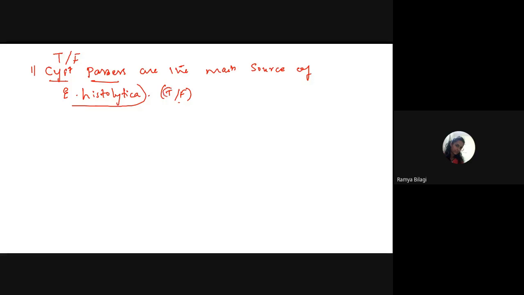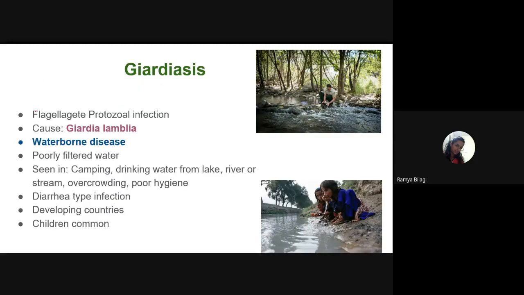All of you agree with true, or does anybody want to say it is false? So the answer is true actually. Whoever passes a cyst in the stool is always a source of